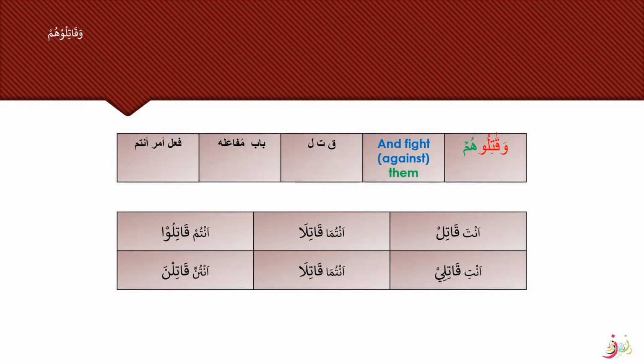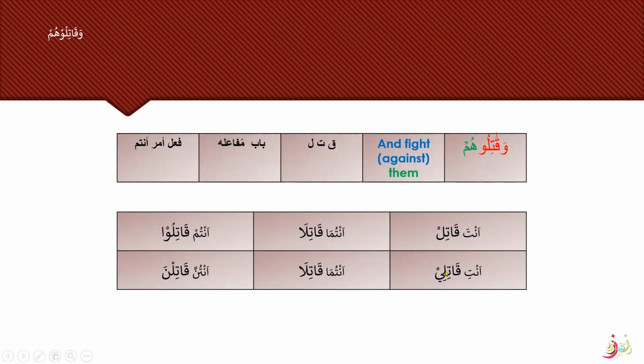So this is وَقَاتِلُوهُمْ. Again, قَاتِلُوا, here you can see this alif. So we can see that this is from Babu Fa'ala, and this is the sign for family three. وَقَاتِلُوهُمْ, and fight against them. Then this is attached, damir muttasil. Babu Fa'ala, the sign is this alif, and this is fi'l amr antum.